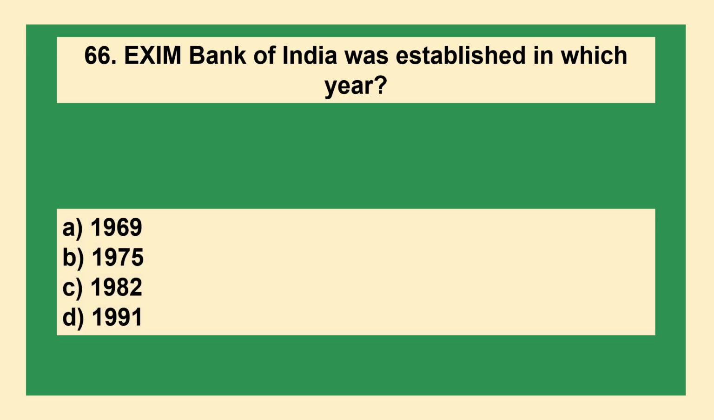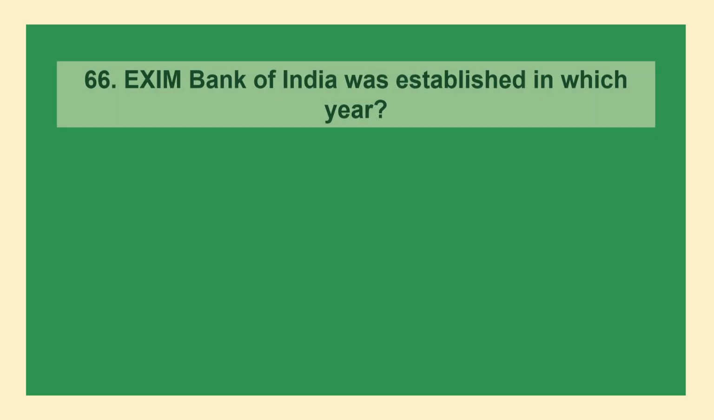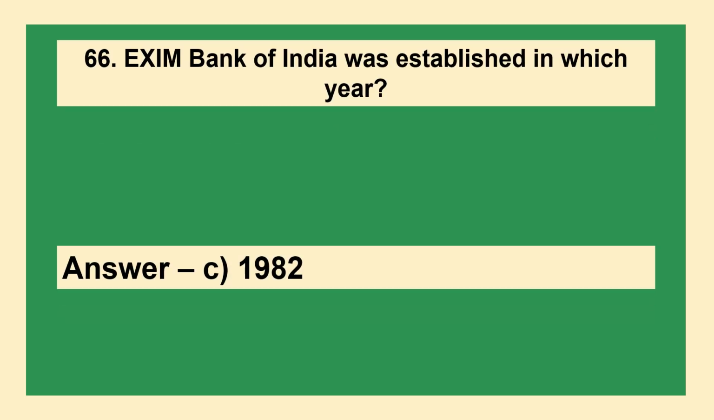The next question is, EXIM Bank of India was established in which year? Option A, 1969; option B, 1975; option C, 1982; option D, 1991. The answer is option C, 1982.